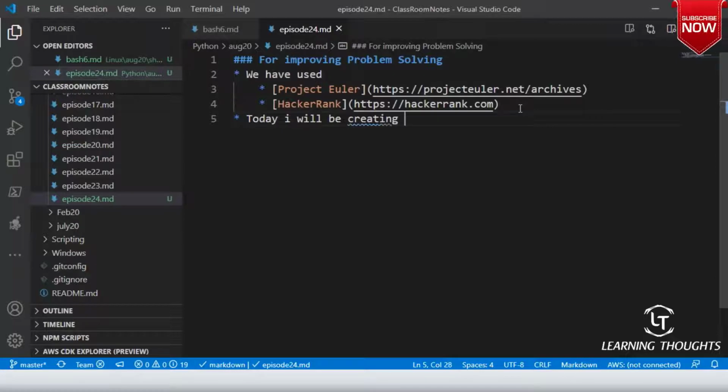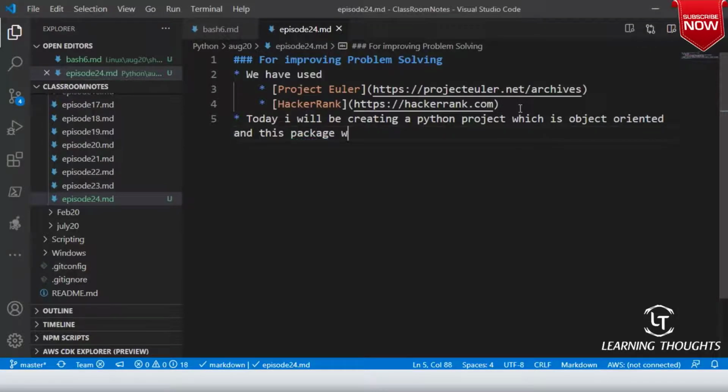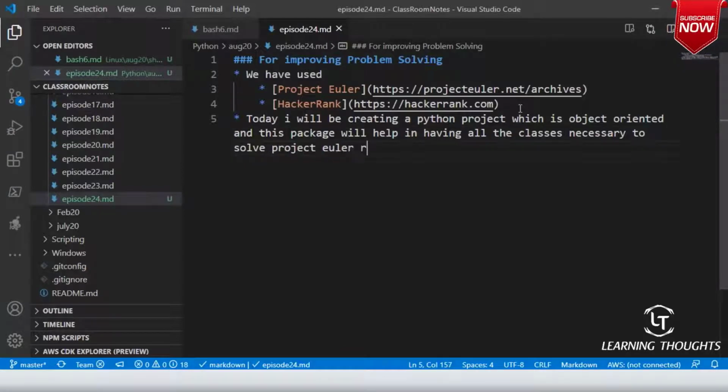So what we will do today, to encourage you to do that, is create a Python project which is object oriented. Obviously, everything in Python is object oriented, but you can write in a scripted format also. This package will have all the classes necessary to solve Project Euler problems. Am I clear on this?